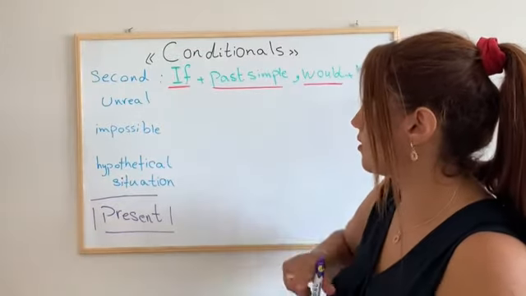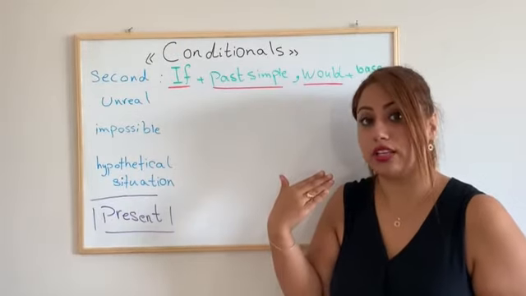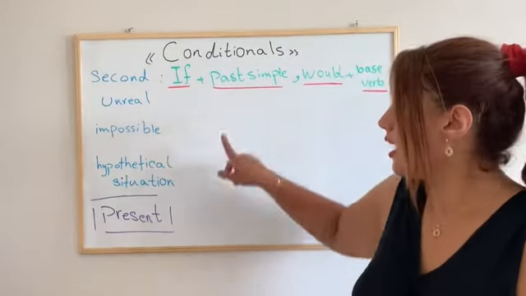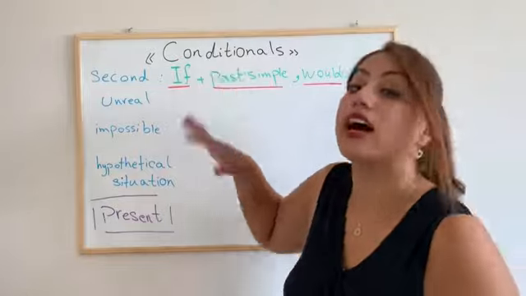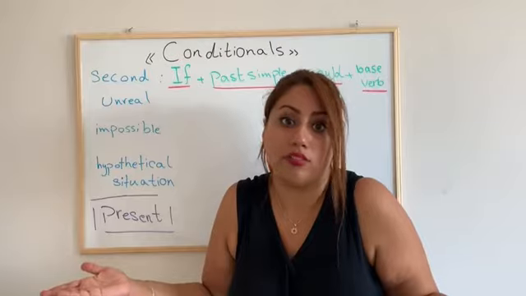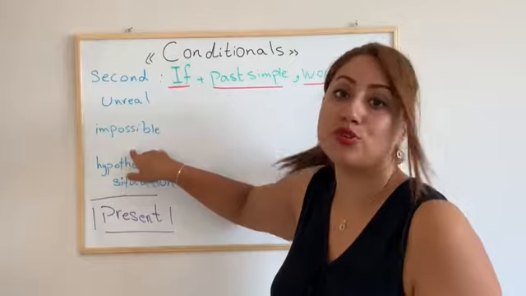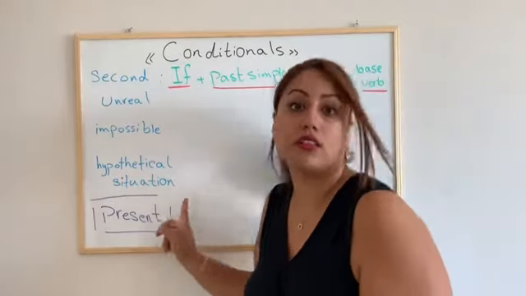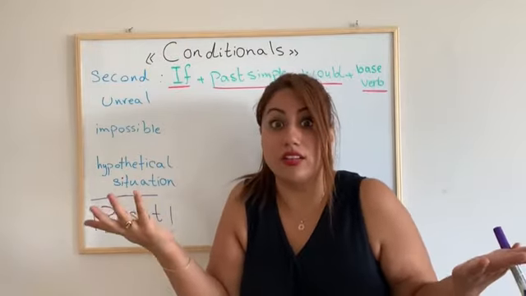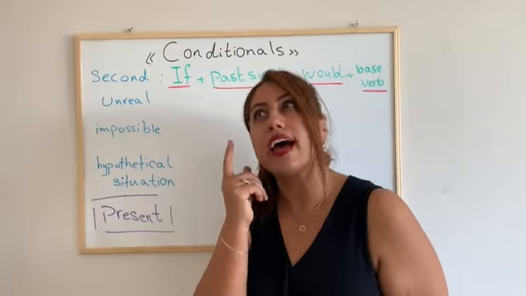Like the sentence, we say, if I had money, I would buy a bigger house. If I had money, this I had money is about now. Now, at the moment, I don't have enough money. So it's unreal condition, impossible situation, or a hypothetical situation. Hypothetical, something in my mind, I just think about it, it's not real, not in a real world, just in my mind, I think, oh, if I had, I would do.